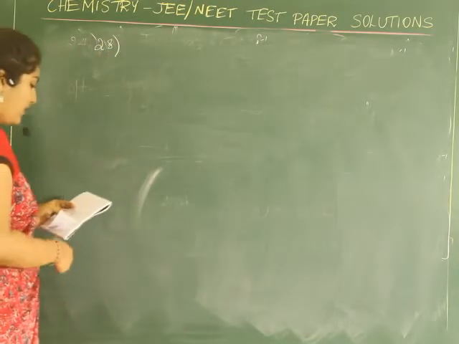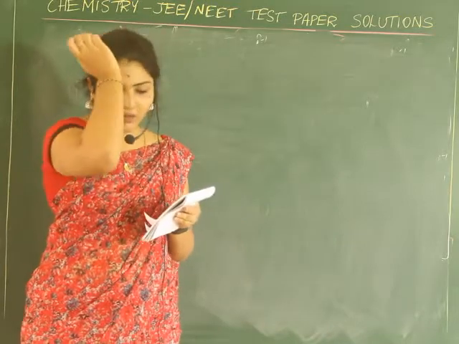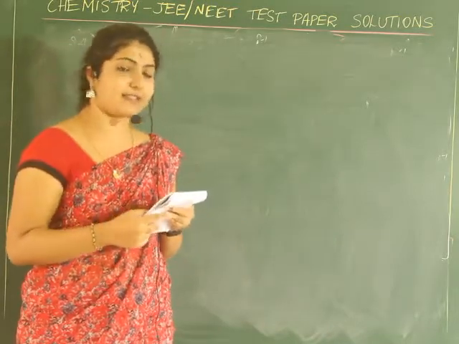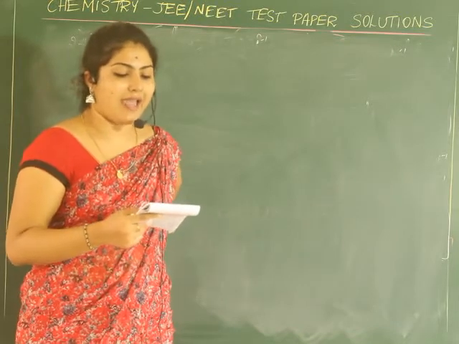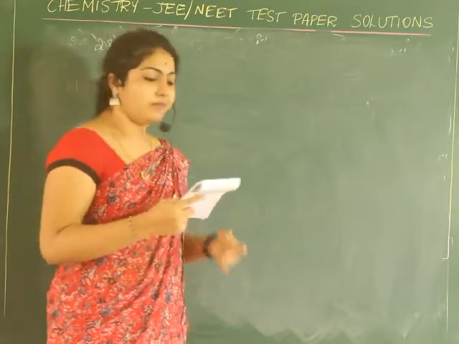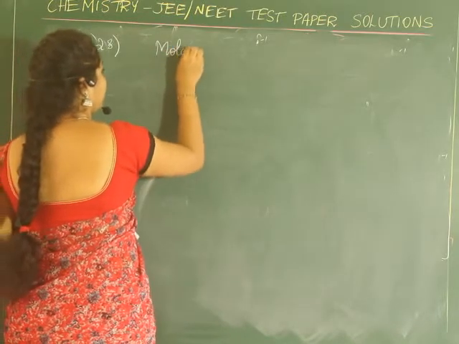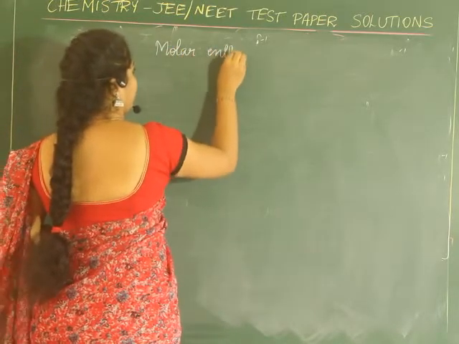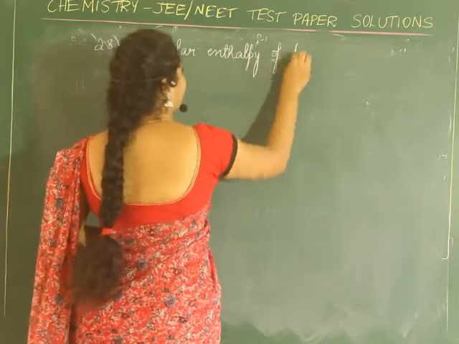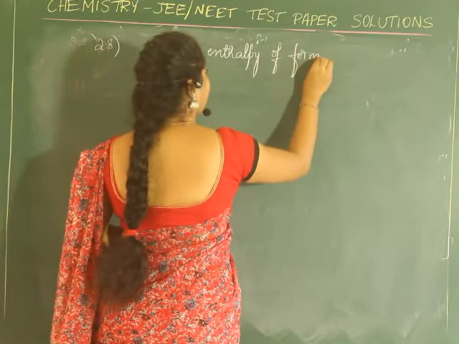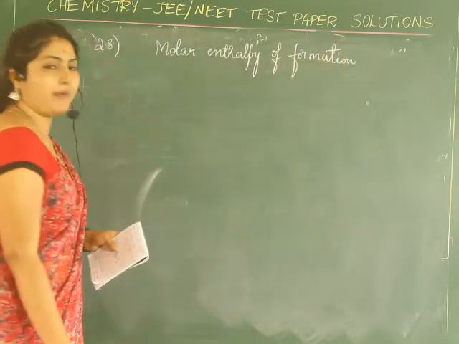Eighth question. In this question, which species by definition has 0 standard molar enthalpy of formation at 298 Kelvin? Now, they have asked about molar enthalpy of formation.